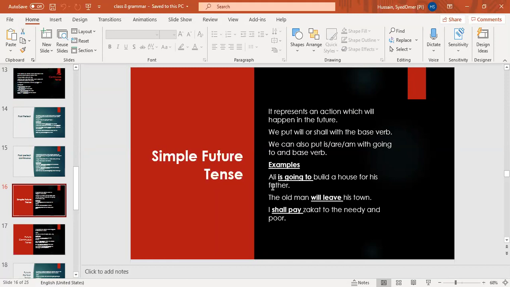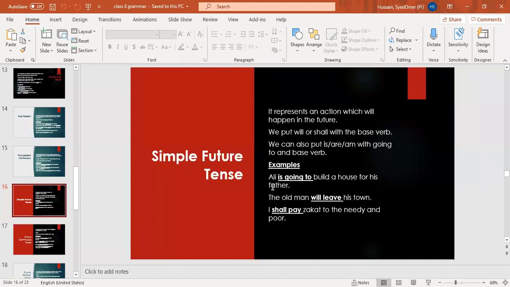Okay. Future refers to our action which will happen in the future. Like Thursday is a future. Whatever we are going to do on Thursday, that will represent our future tense. It represents an action which will happen in the future. We put will or shall with the base verb. We can also put is or am with going to and base verb. And in simple future tense, negative and interrogative are also very easy because in the negative sentences, you will only put not. And in the interrogative sentences, you will bring will or shall, the helping verb, in the beginning of a sentence.